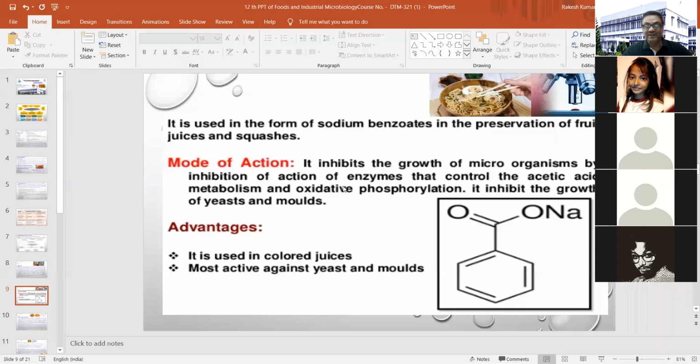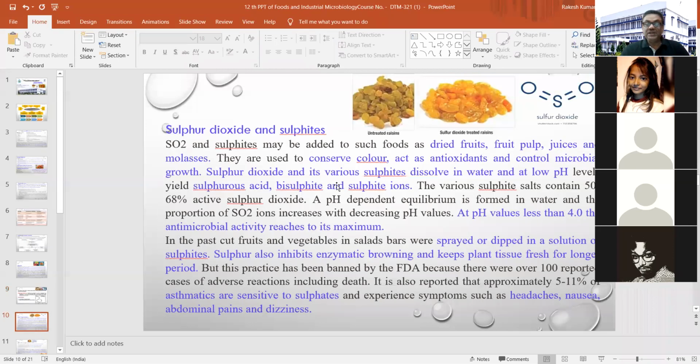That is very important. Where you are using these chemicals, sodium benzoate or benzoic acid, and what are the advantages of this particular chemical? It is used in colored juices and is most active against yeast and mold in different food items. Now, the second most important chemical is sulfur dioxide.